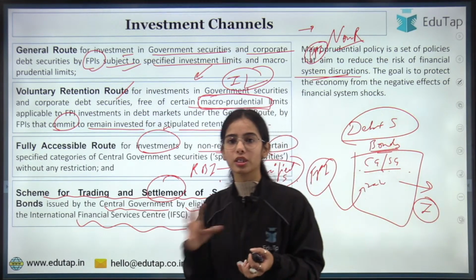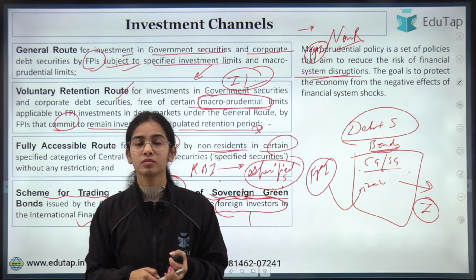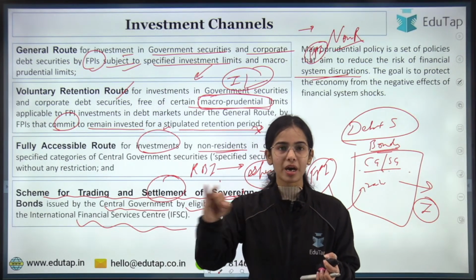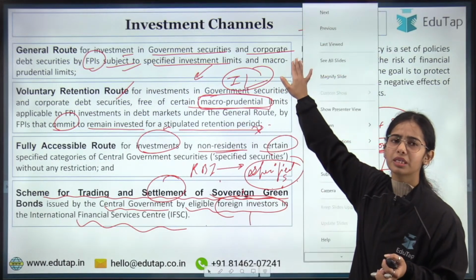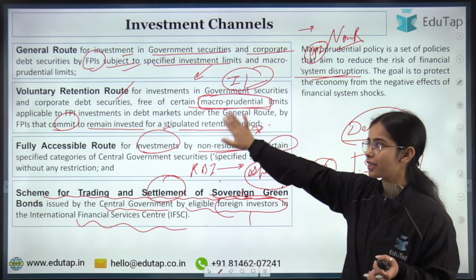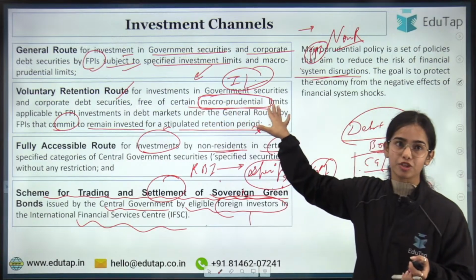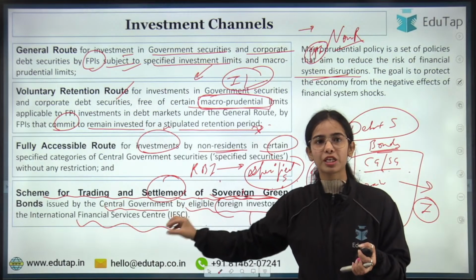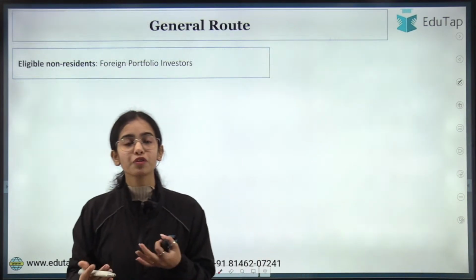Got it? Any confusion till now? In the general route, there is an investment limit and a macroprudential limit, meaning a concentration limit, a security-wise limit or an issue-wise limit. In the voluntary retention route, the investment limit is there, but it is free of certain macroprudential limits. The fully accessible route is without any restriction. For the IFSC, the sovereign green bond is especially accessible. Okay, all clear. Moving forward, the general route.